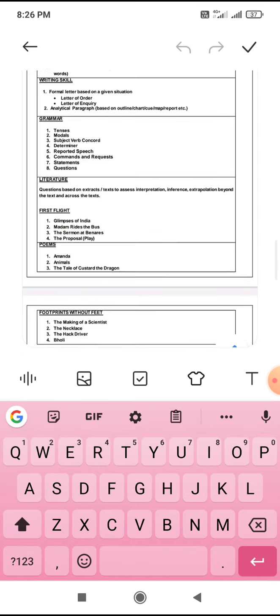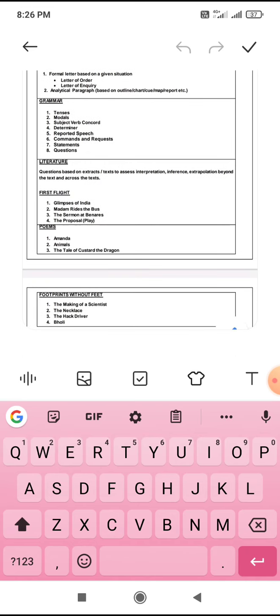And literature, these are the chapters other than what we have prepared in term 1. So exclusively for term 2: Glimpses of India, Madam Rides the Bus, The Sermon at Benares, The Proposal, Poems: Amanda, Animals, The Tale of Custard the Dragon. And Footprints: The Making of a Scientist, The Necklace, The Hack Driver, and Bholi.